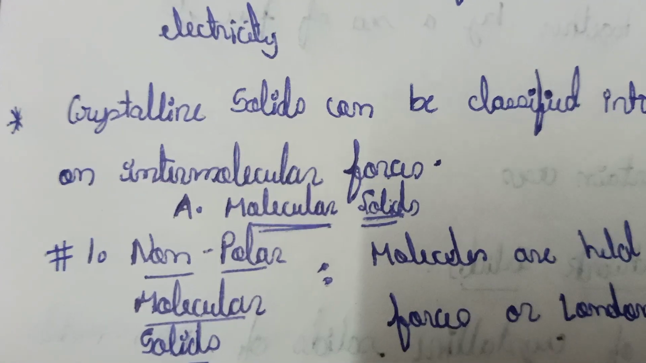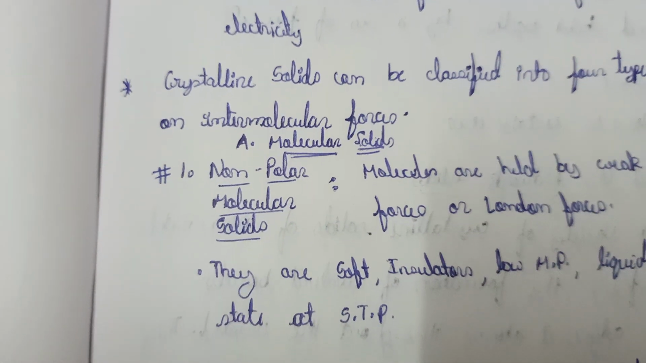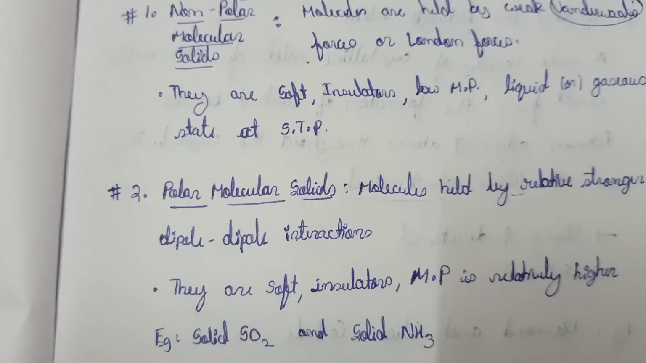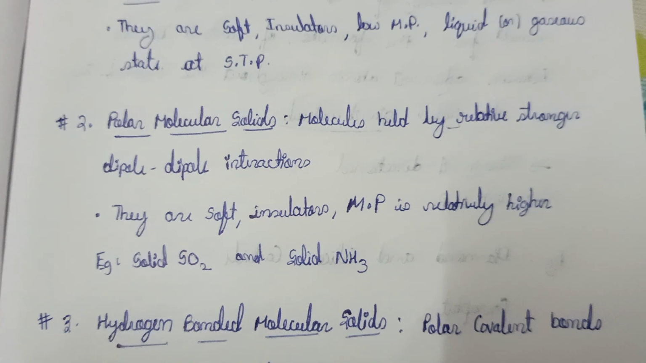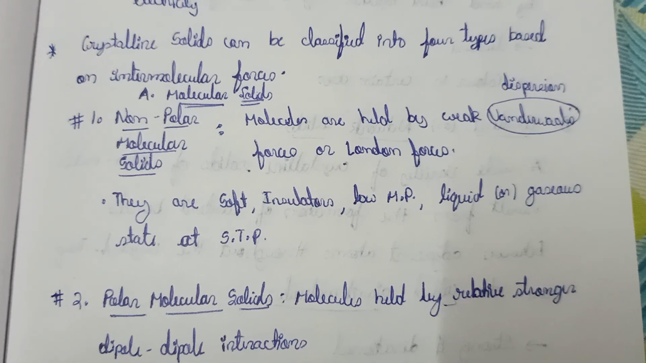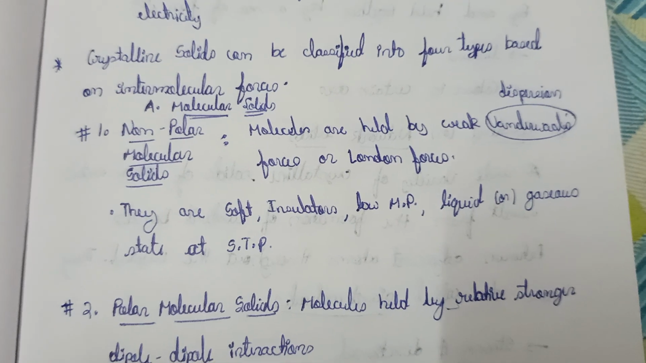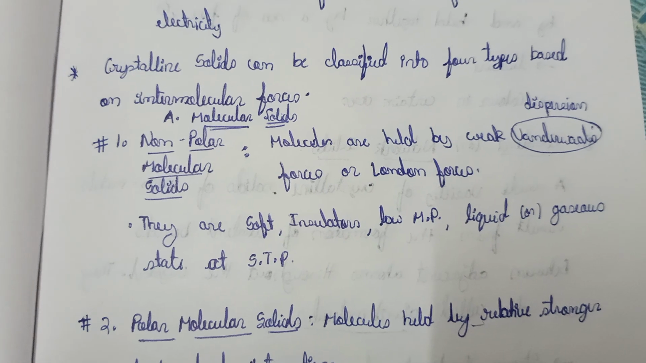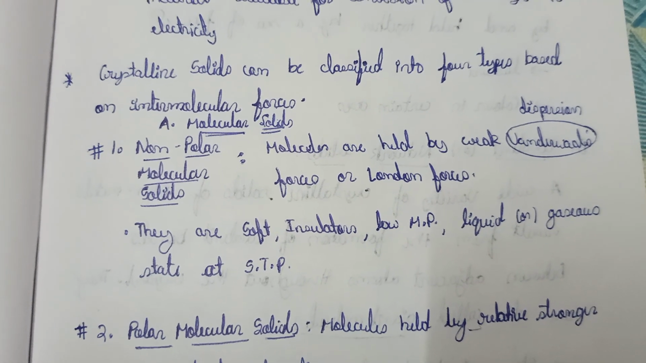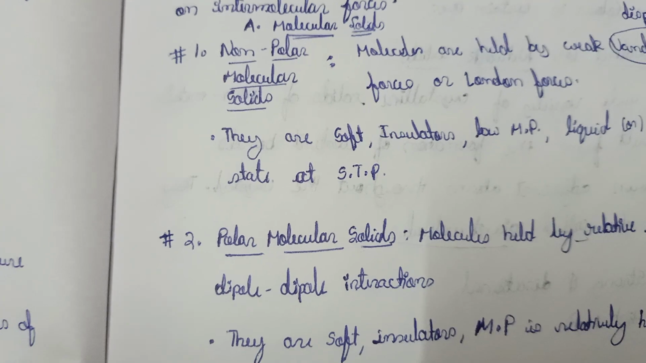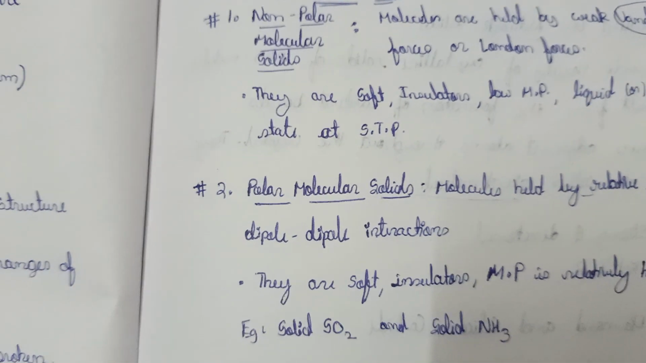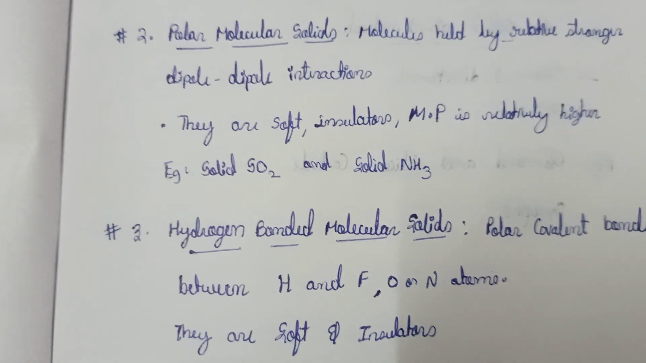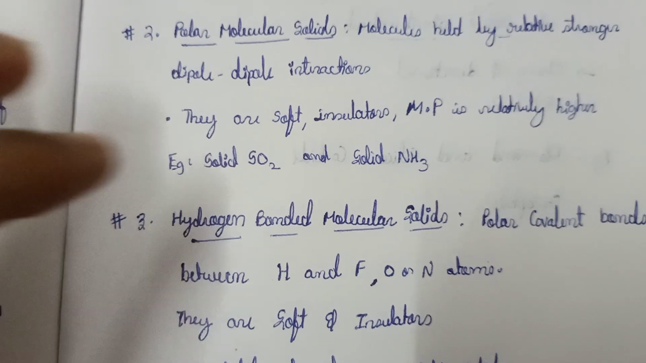First one is molecular solids, and these molecular solids are again classified into three types, that is non-polar molecular solids, polar molecular solids, and hydrogen bonded molecular solids. Firstly, non-polar molecular solids are held by dispersion forces or London forces, and they are soft insulators with low melting point, and are liquid or gaseous at STP. Polar molecular solids involve dipole-dipole interactions, and hydrogen bonding involves polar covalent bonds between hydrogen and fluorine, oxygen or nitrogen, and they are soft.